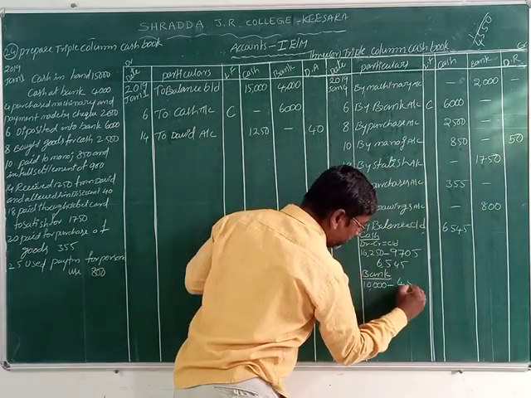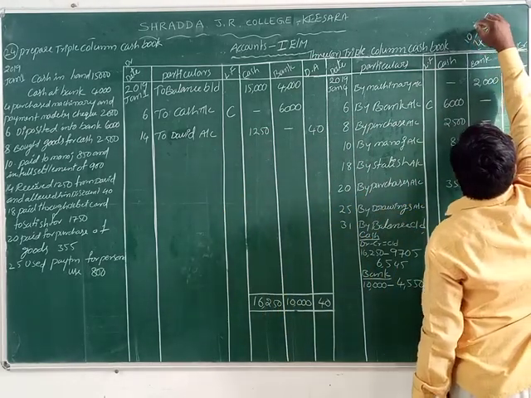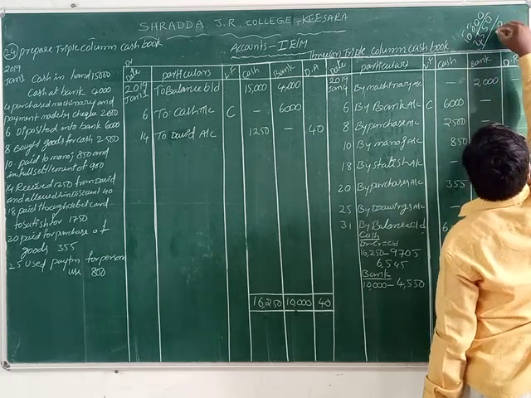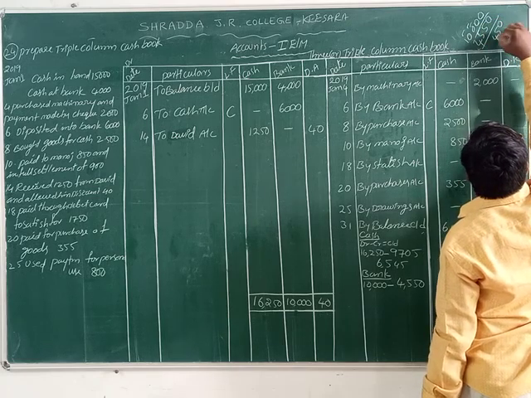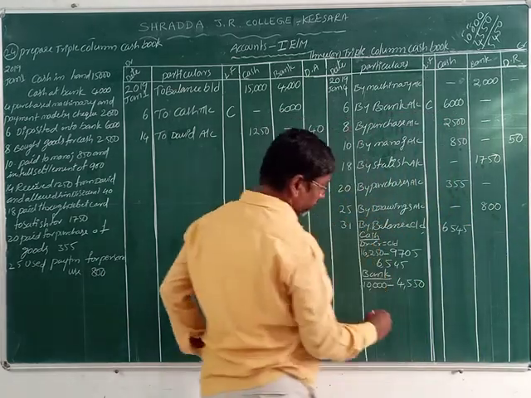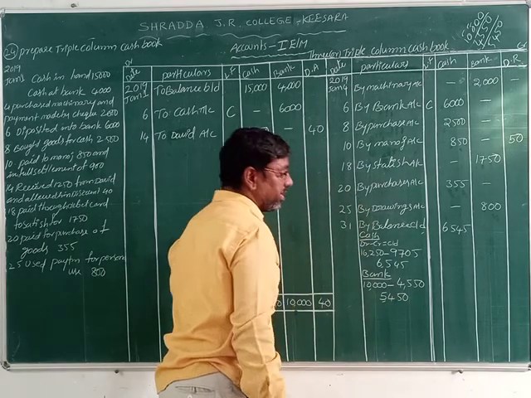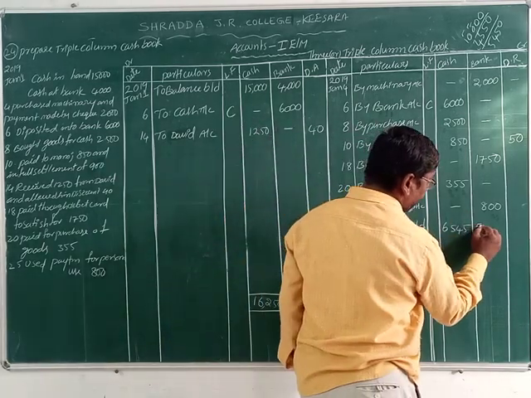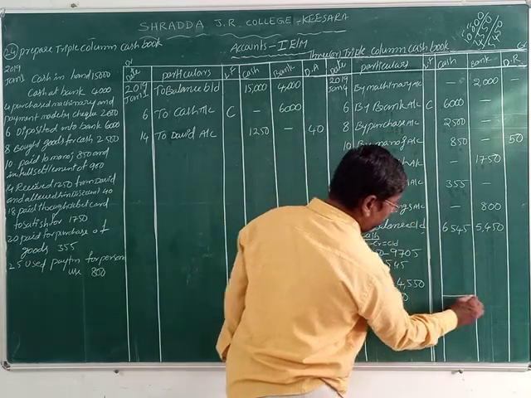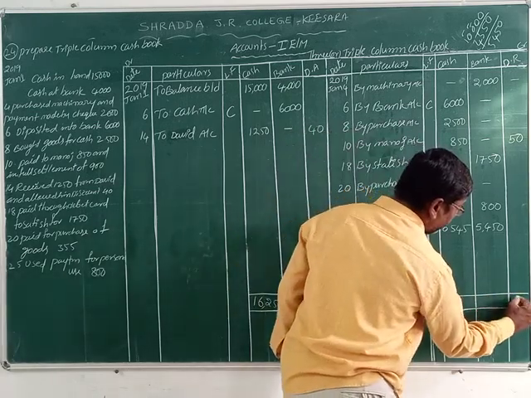So what is the balance of bank? 10,000 minus 4,550: 0, take 10 borrow, 10 minus 5, 5. 9 minus 5, 4. 9 minus 4, 5. 5,450. Isn't it? Now we write here 5,450. On the credit side the totals of cash, bank and discount received are 50 rupees.